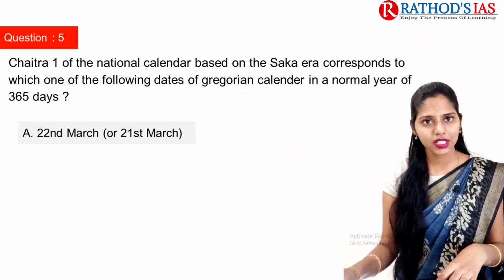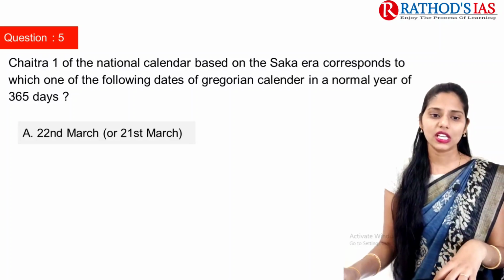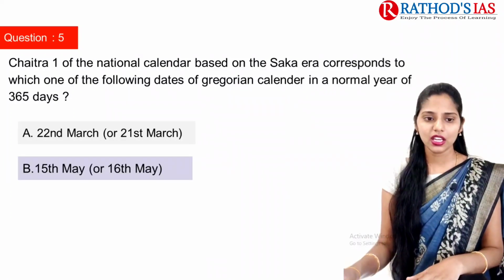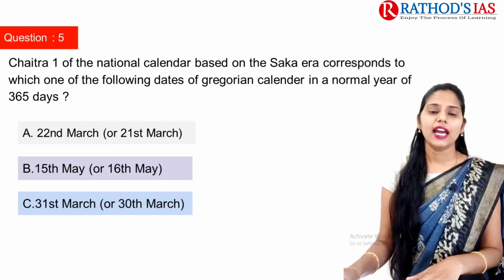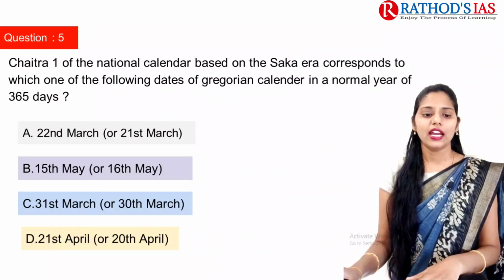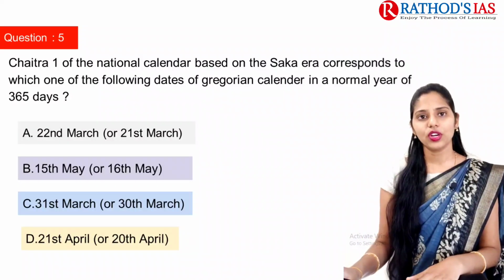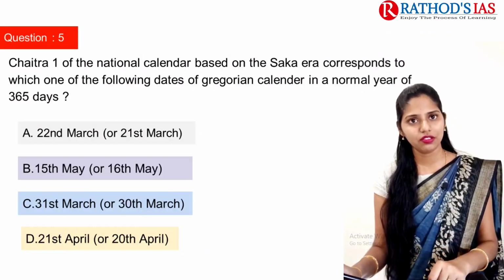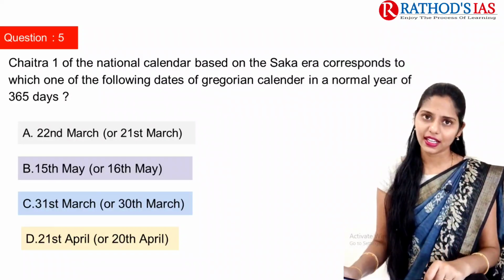The first option here is 22nd March or 21st March, the next one is 15th May or 16th May, the third option is 31st March or 30th March, and option D is 21st April or 20th April. The correct option here is 22nd March or 21st March. Option A is the correct answer.